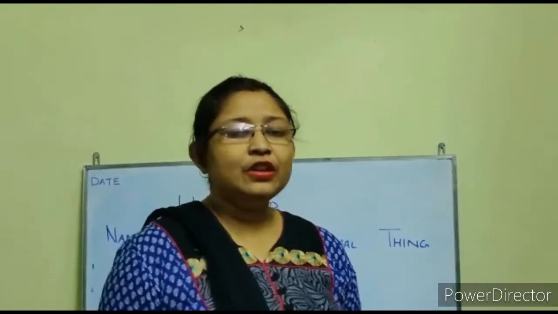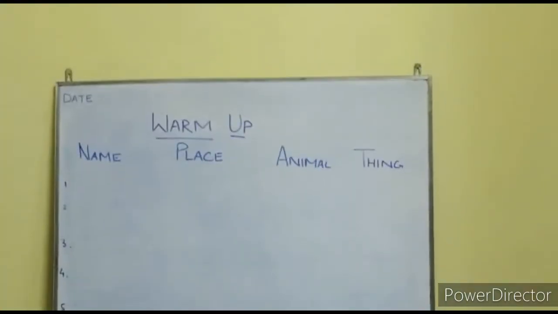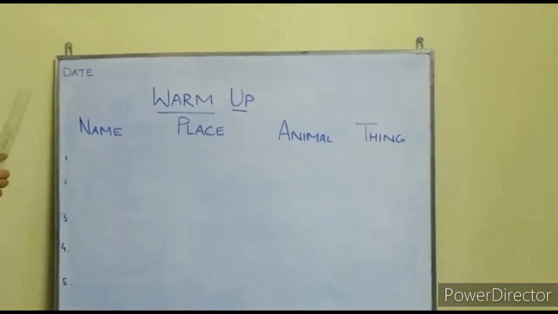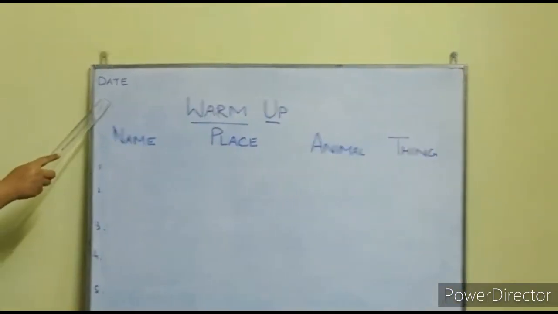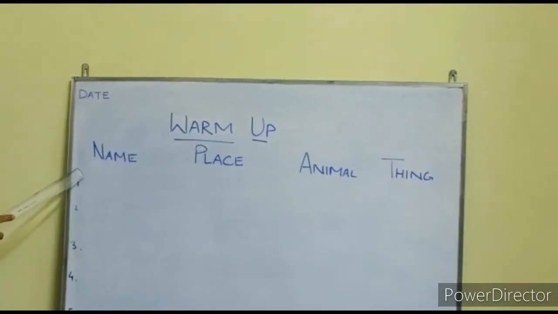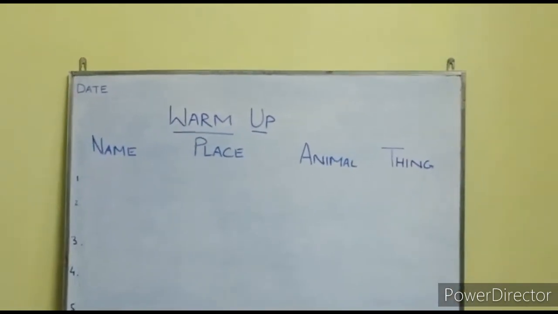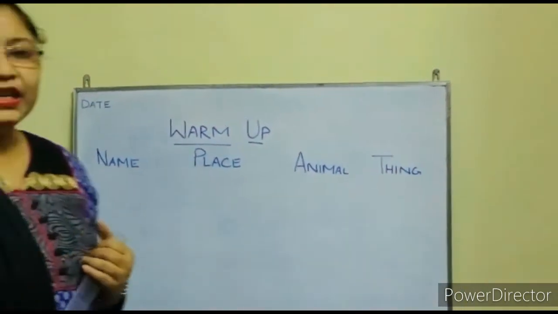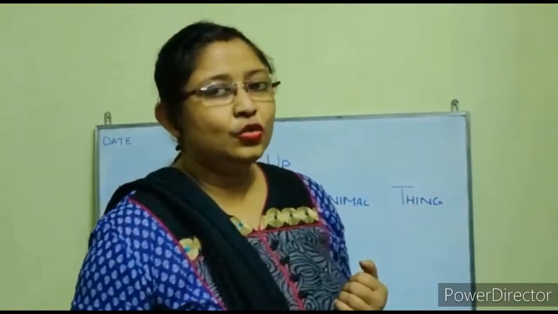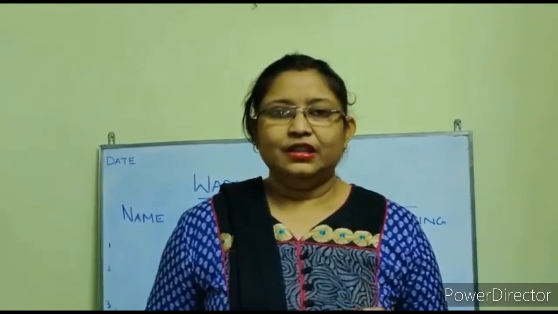Okay, now have a look at the board and form a column in your English grammar copy. You will write date, you will write warm up and then you will make columns like this. Done? Now students, get ready. I am giving you the alphabet. The first alphabet is H.